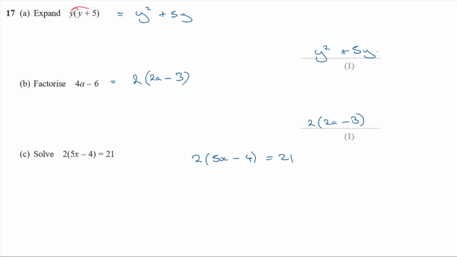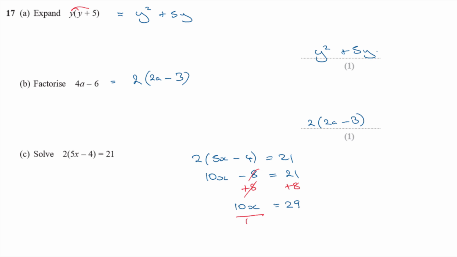Okay, so 2 lots of 5x is 10x, 2 lots of negative 4 is negative 8, and that's equal to 21. And then add in 8 to both sides. It's going to cancel on this side because negative 8 plus 8 is 0. And then if I then add 8 to 21, I'm going to get 29. Okay, so I'm going to get 10x is equal to 29.